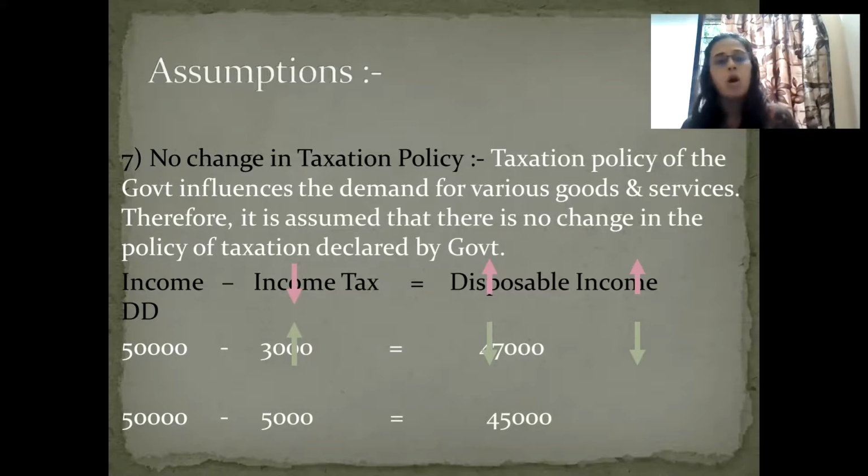Still, I will tell you, whatever income he has, after deducting the tax, whatever remains, that is called disposable income. If that disposable income is more, his demand is more. If that disposable income is less, his demand is less. That's why we are saying that there should not be change in the taxation policy, because if taxation policy changes, again everything will get disturbed.